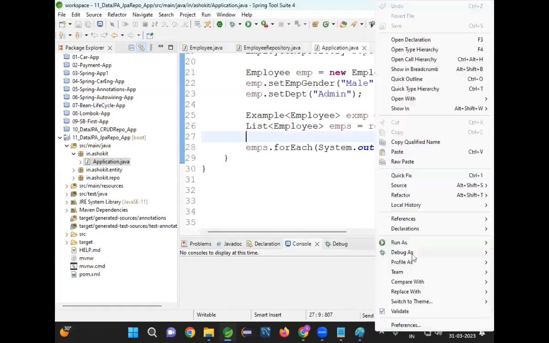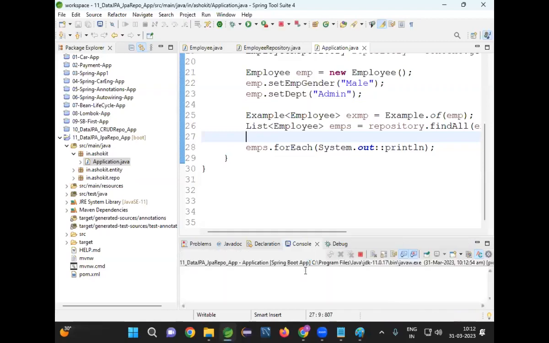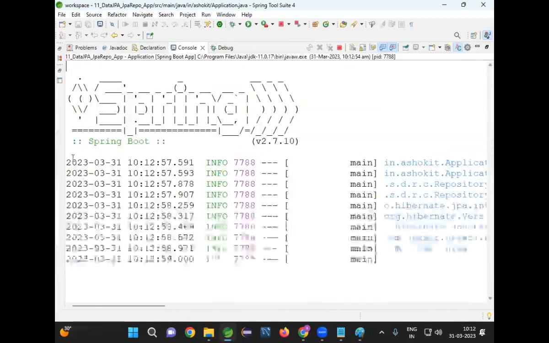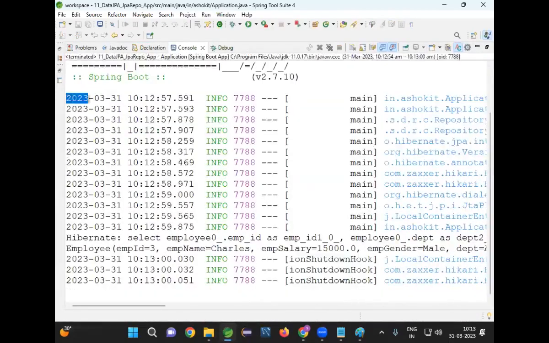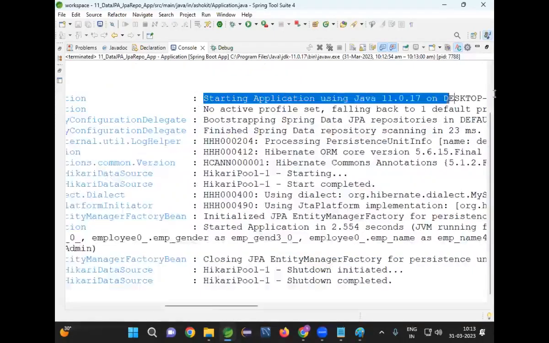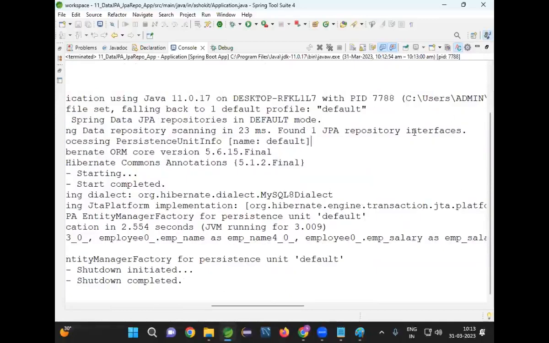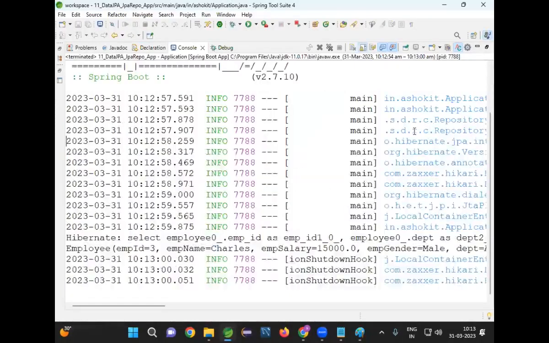Let me run my application, run as boot application. When I am running this Spring Boot application, you can see first the date is printed, then time, then level, process ID, thread name, our class name, and the message. This is called the format of the log message.